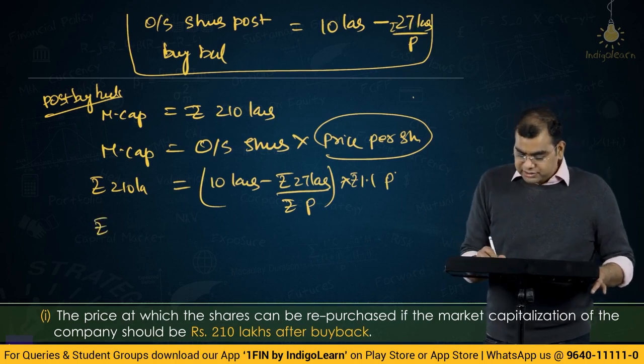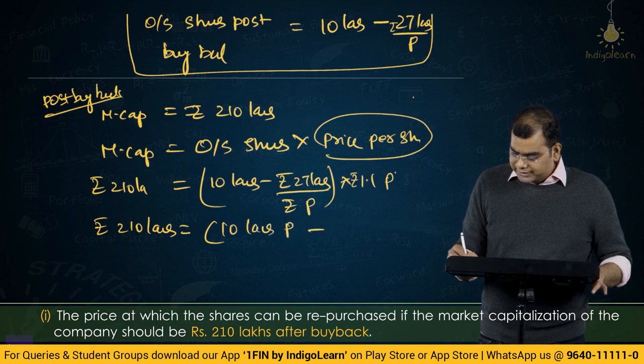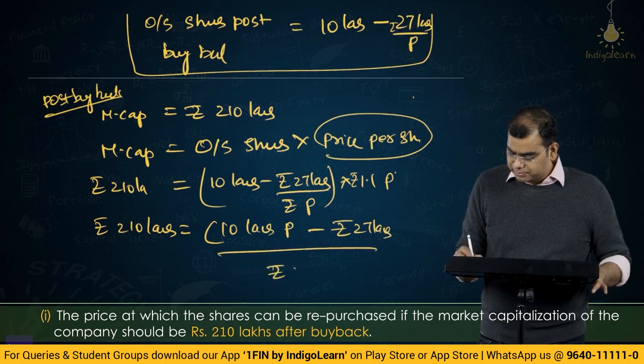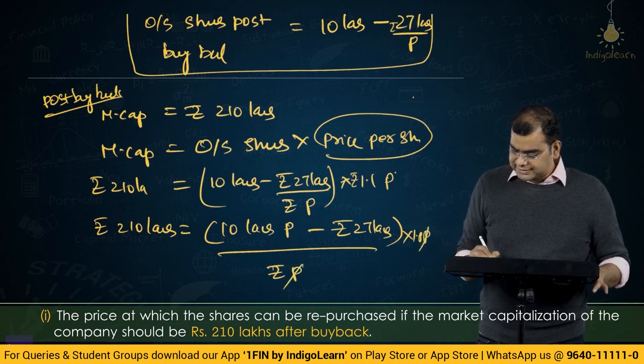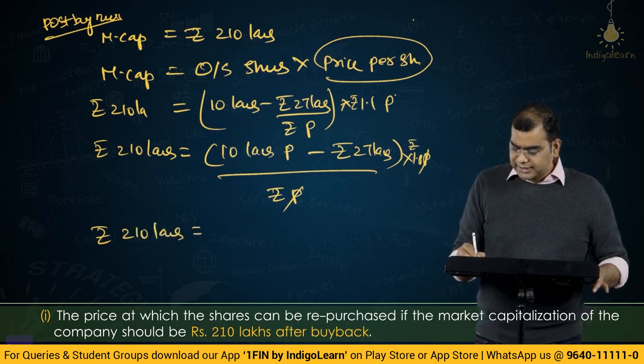So rupees 210 lakhs is equal to, you cross multiply and solve for this, 10 lakhs P minus rupees 27 lakhs divided by rupees P into 1.1P. So P gets cancelled. So you will get rupees 210 lakhs is equal to rupees 10 lakhs P into 1.1.